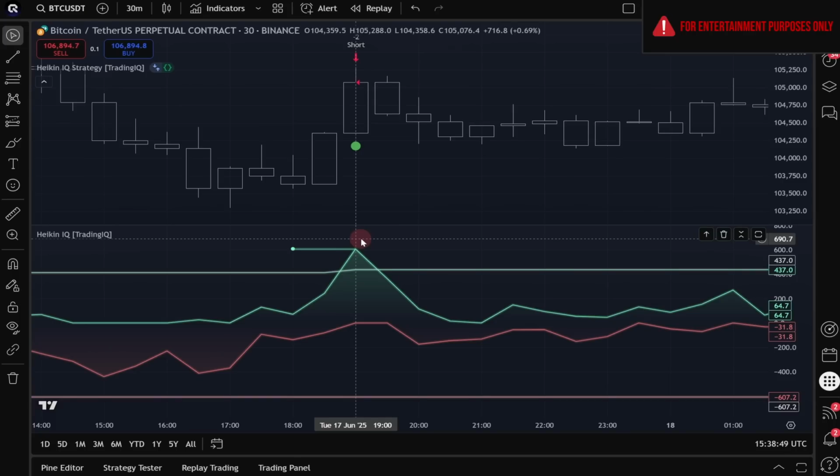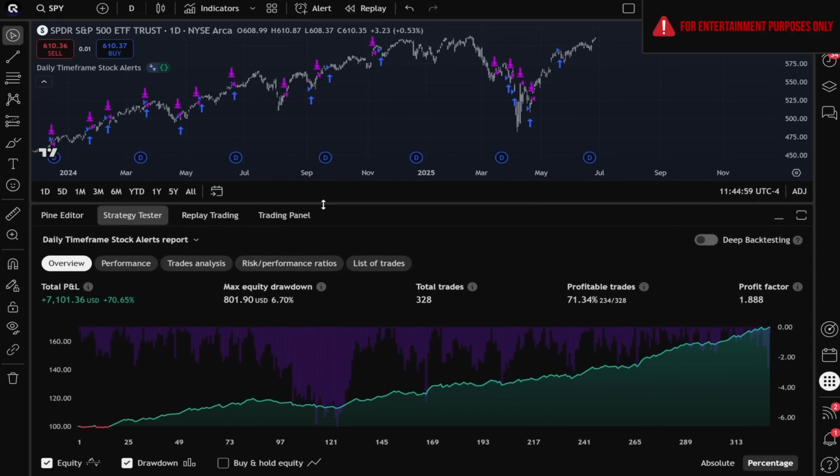Deepseek will receive a 10 out of 10 for this first challenge. Deepseek perfectly converted Heiken IQ from an indicator to a strategy and even fulfilled the tricky condition that we threw at it, which was requiring each simulated entry to take place at the close of the bar where the entry signal occurred. Now this brings us to challenge number 2, which is the medium test for Deepseek AI.